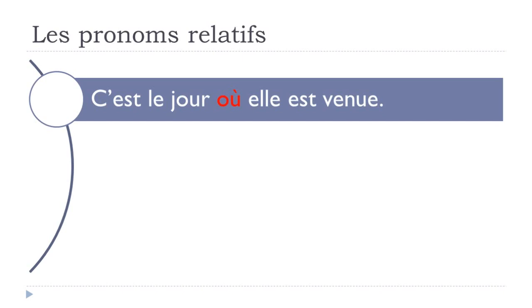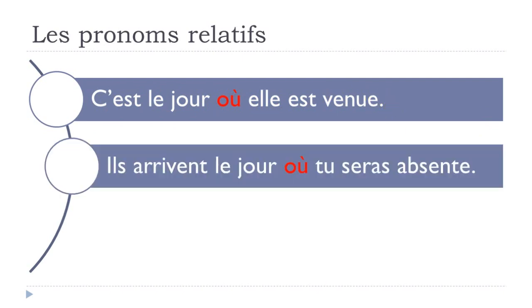Few other examples for this time concept, because normally, obviously, in many cases, people tend to think that où is only for a place, so that's the reason why I thought it might be useful to give you few examples just to see how to use it. So the first one, for instance, c'est le jour, day, c'est le jour où elle est venue. Venir is to come. C'est le jour où elle est venue.